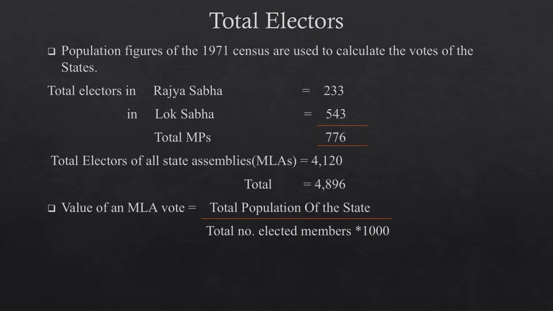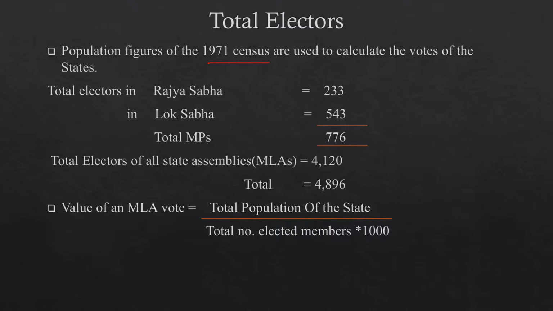Total electors. In this, we are going to discuss how the total number of votes of all the states is calculated, what is the value of each MLA vote, and what is the value of each MP vote. The population figures of the 1971 census are used to calculate the votes of these states.